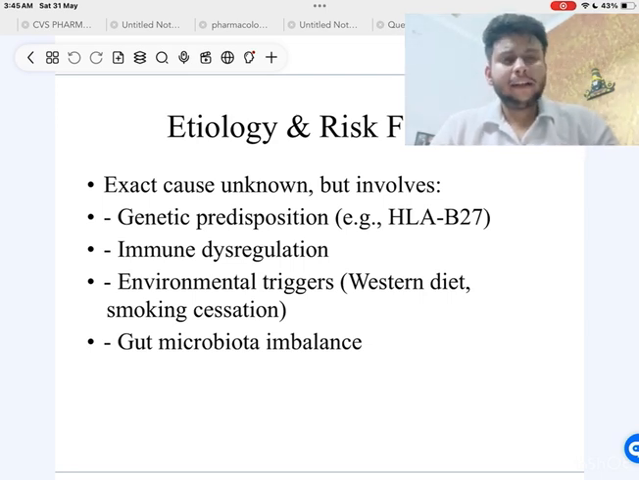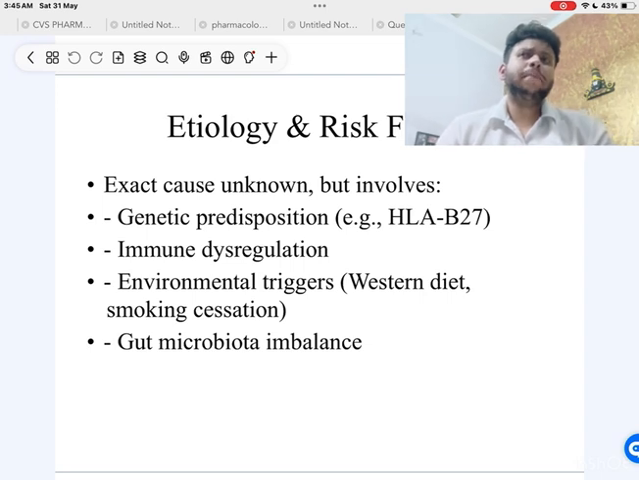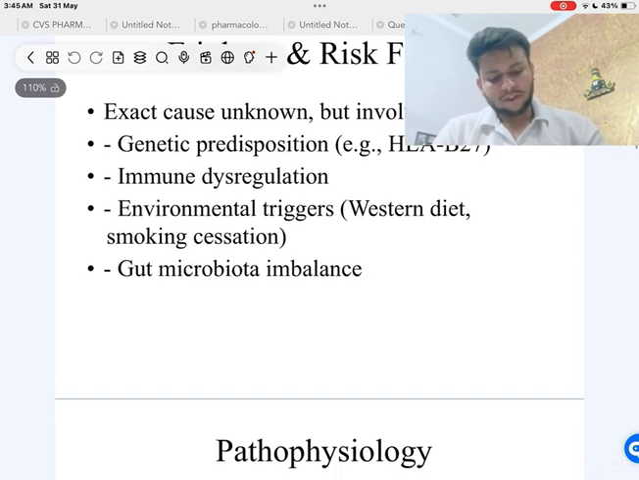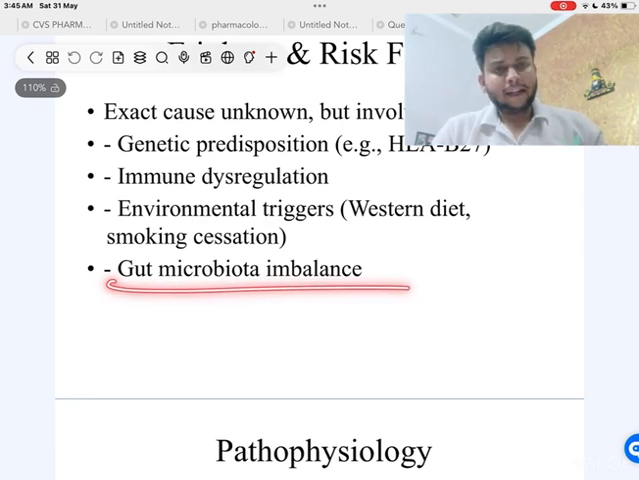Many reasons can be behind it. First of all, it can be the change in the flora, or you can say the microbial activity inside our gut, and second is the anti-inflammatory effect of nicotine. Coming to the next point, gut microbial imbalance.